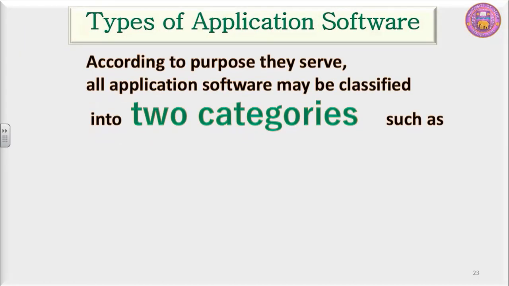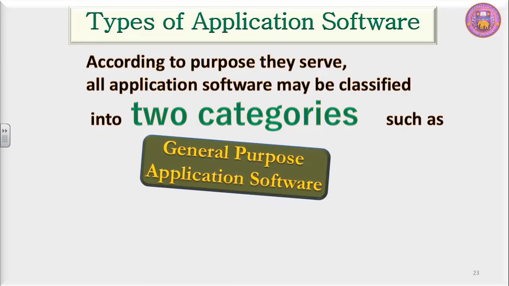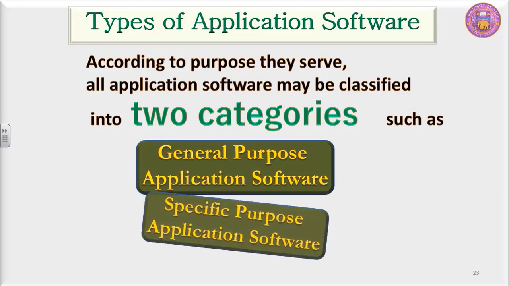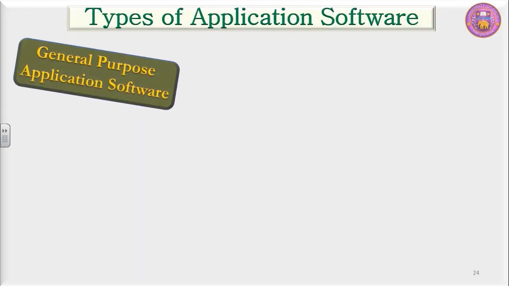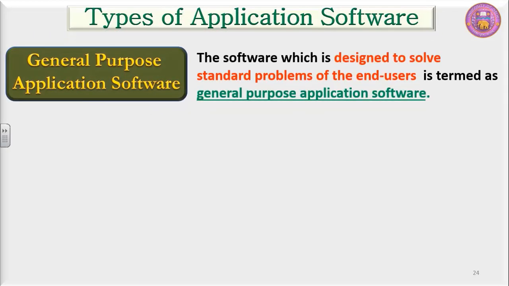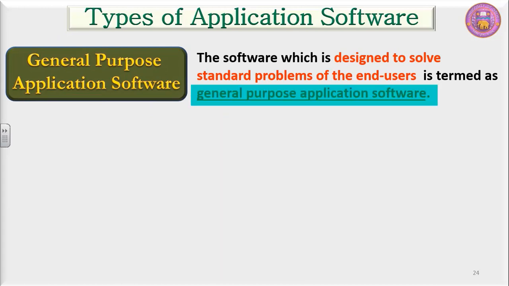Types of application software. According to the purpose they serve, all application software may be classified into two categories: general purpose application software and special purpose application software. The general purpose application software is designed to solve standard problems of the end user. All those softwares which are designed to solve certain standardized problems of the end user are termed as general purpose application software.